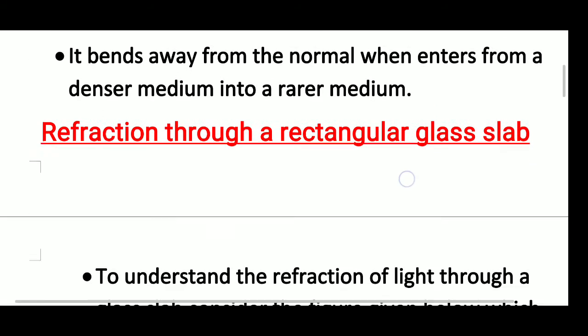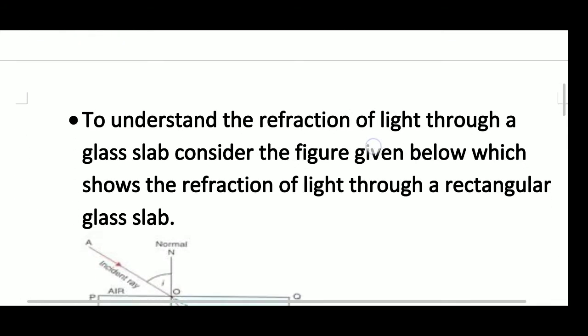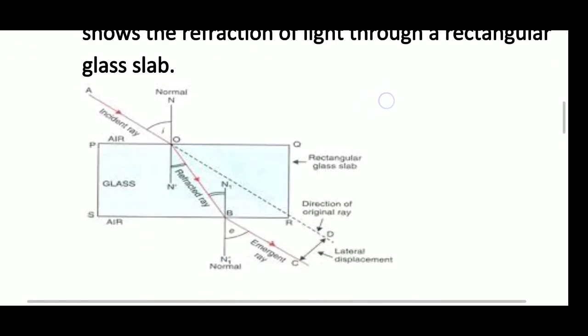Now we are going to do the refraction through a rectangular glass slab. This is an activity. To understand the refraction of light through a glass slab, consider the figure given below, which shows the refraction of light through a rectangular glass slab. Here we have one diagram. You can see one glass slab, PQRS.